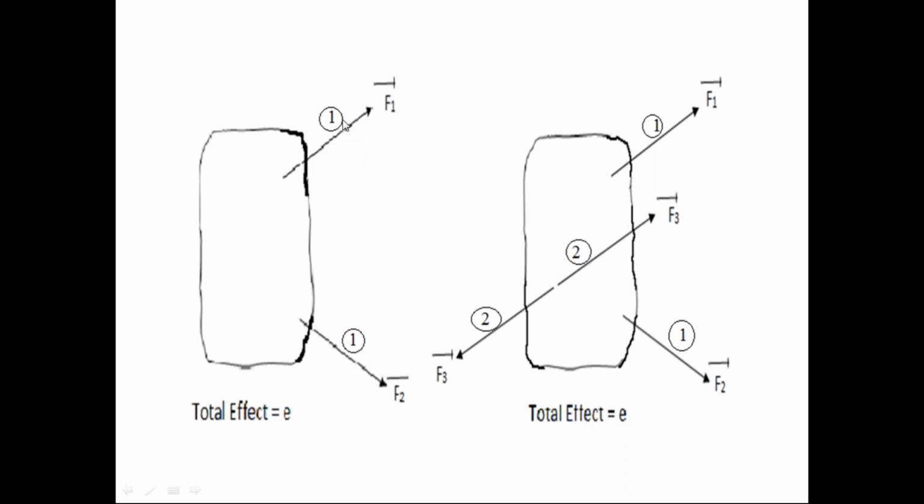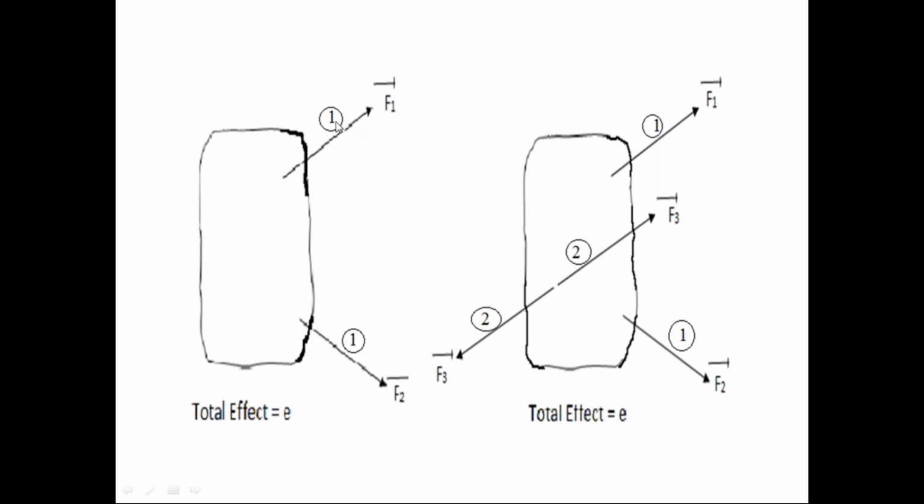So the first force system, F1 bar and F2 bar, acting on the rigid body is not in equilibrium condition, because these two forces are not collinear, not the same magnitude, and not acting in opposite directions. Since it is not in equilibrium, the first force system produces an effect in the rigid body. Is it clear?